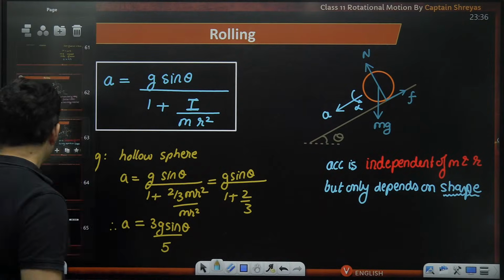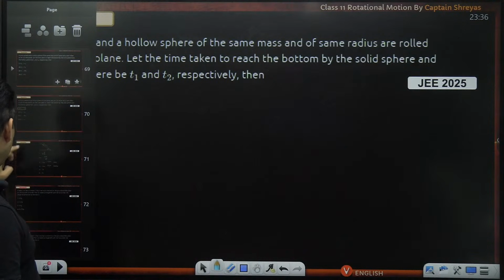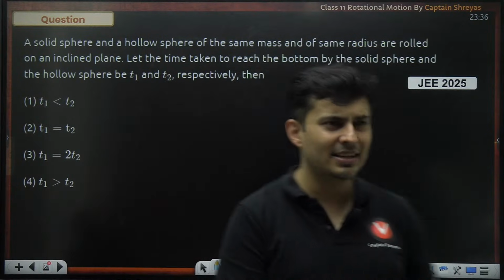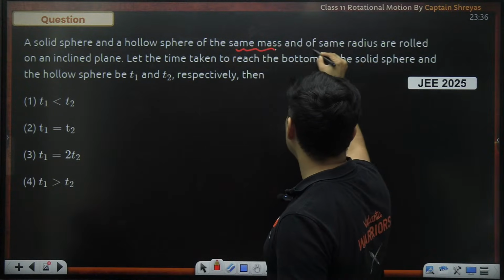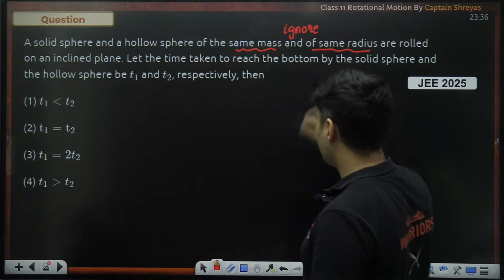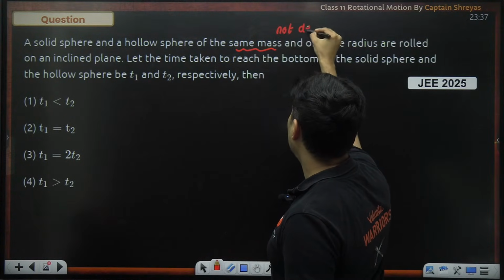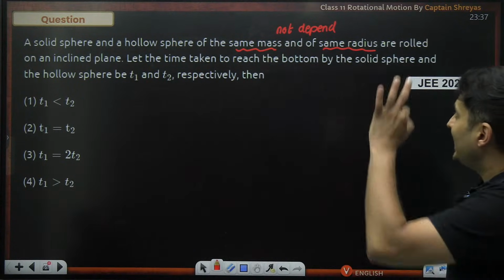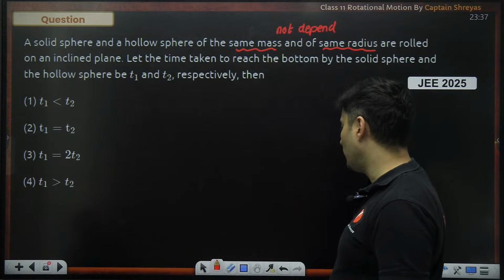So there was a question maybe like this over here. Maybe you can solve it. A solid sphere and a hollow sphere of the same mass and same radius. Actually, mass and radius do not matter, so ignore whether the mass is the same or not, because it does not depend on the radius and the mass. Let the time taken be T1 and T2. Who will have more time or less time to reach the bottom?